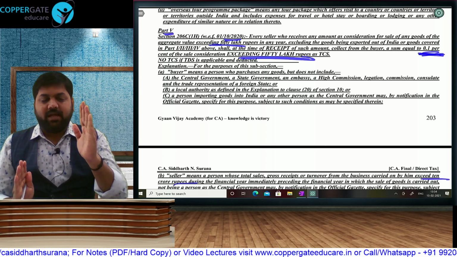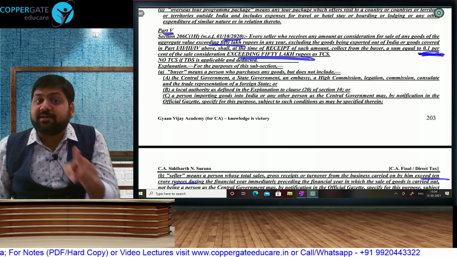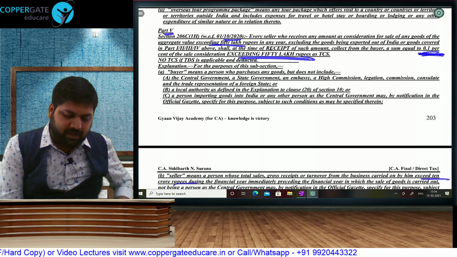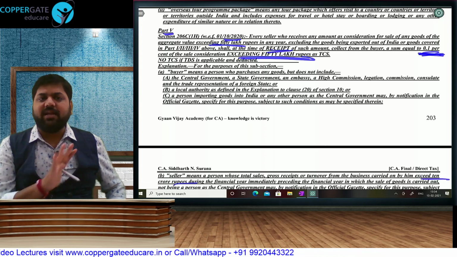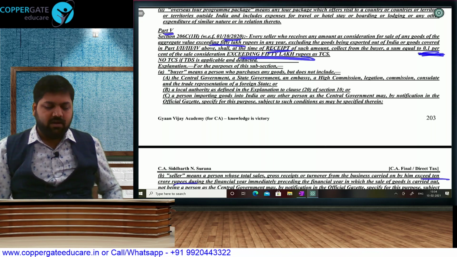In the current year, one party I am selling 60 lakh, one party I am selling 40 lakh. On 40 lakh, no TCS. On the 60 lakh party, only on the 10 lakh amount, there will be 0.1%. And this will apply at the time of receipt. This is receipt basis, not when we are making the bill, receipt. So 40 lakh no TCS. Another 10 lakh no TCS. Now once I receive any rupee beyond that, there will be TCS.